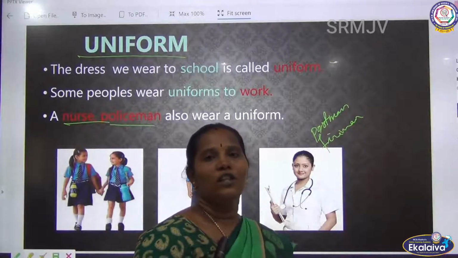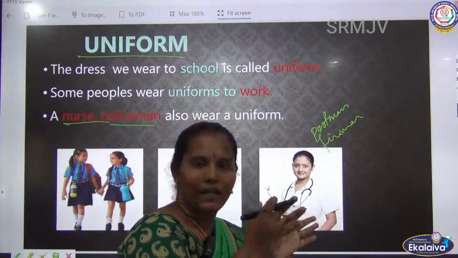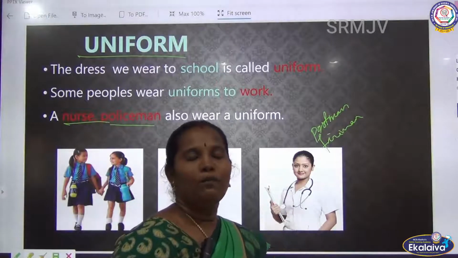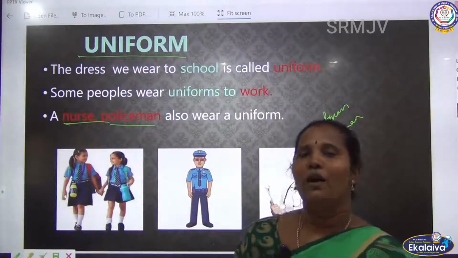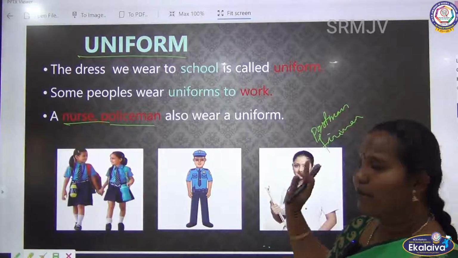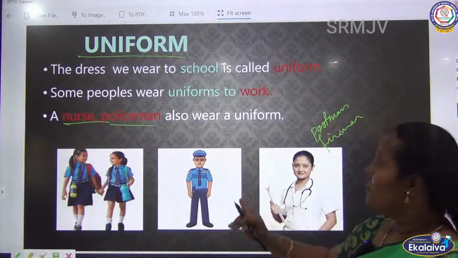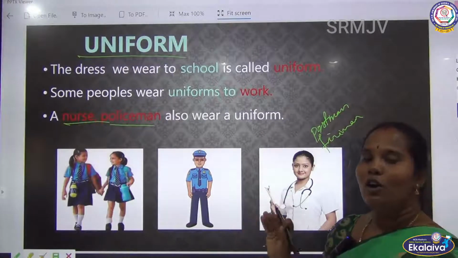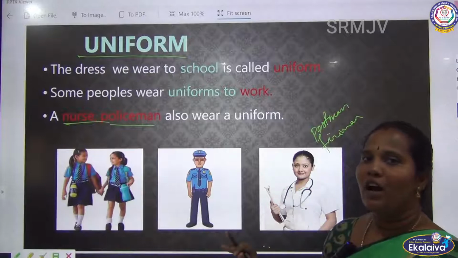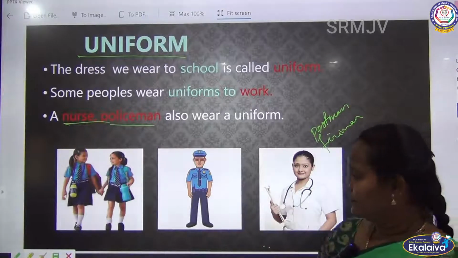Why they all use a uniform is based on their work. So the clothing people wear based on their work is called a uniform. Who uses a uniform? Policeman, nurse, doctors, fireman, they all use uniforms.